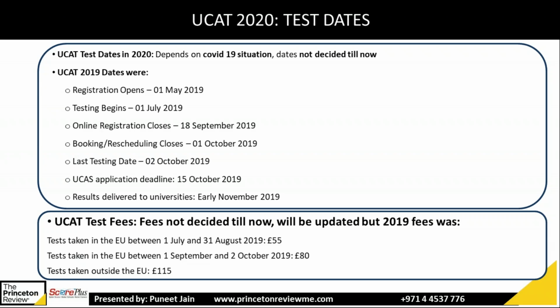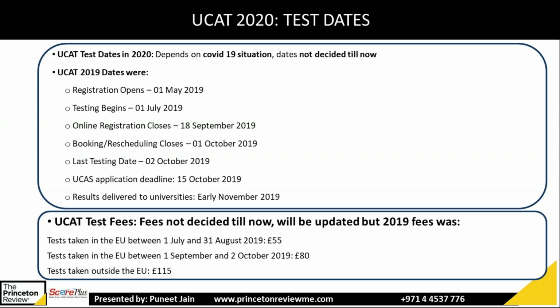So in 2019, the registration started on 1st May 2019, and the testing started in July 2019. The last testing date was 2nd October 2019. So you had to take the test between 1st July 2019 and 2nd October 2019. And the result automatically goes to the university in early November 2019.